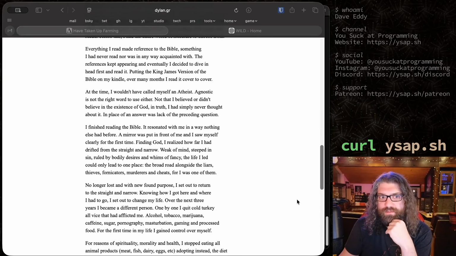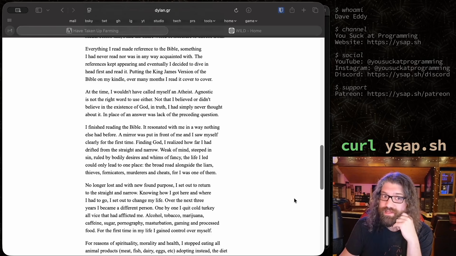I finished reading the Bible. It resonated with me in a way nothing else had before. A mirror was put in front of me, and I saw myself clearly for the first time. Finding God. I realized how far I had drifted from the straight and narrow. Weak of mind, steeped in sin, ruled by bodily desires and whims of fancy. The life I led could only lead to one place, the broad road alongside the liars, thieves, fornicators, murderers, and cheats, for I was one of them.